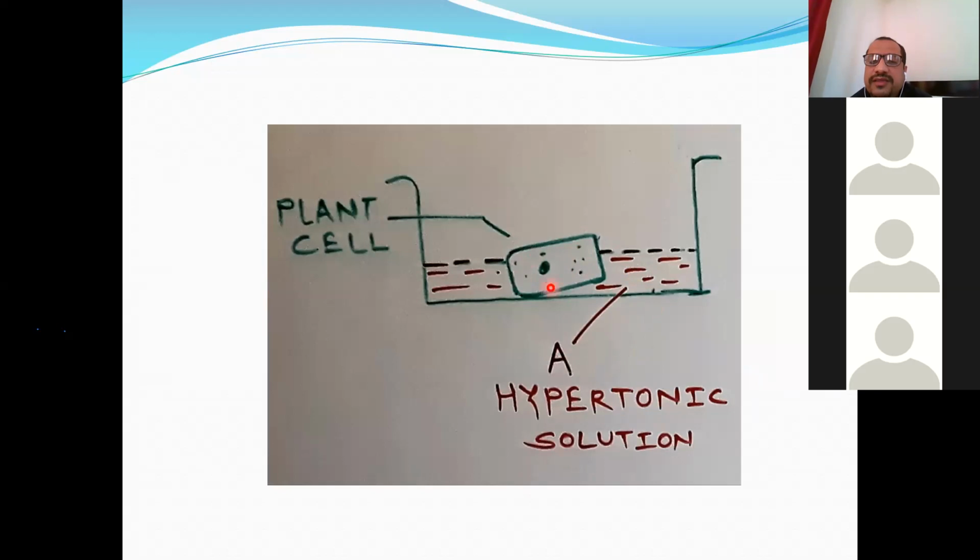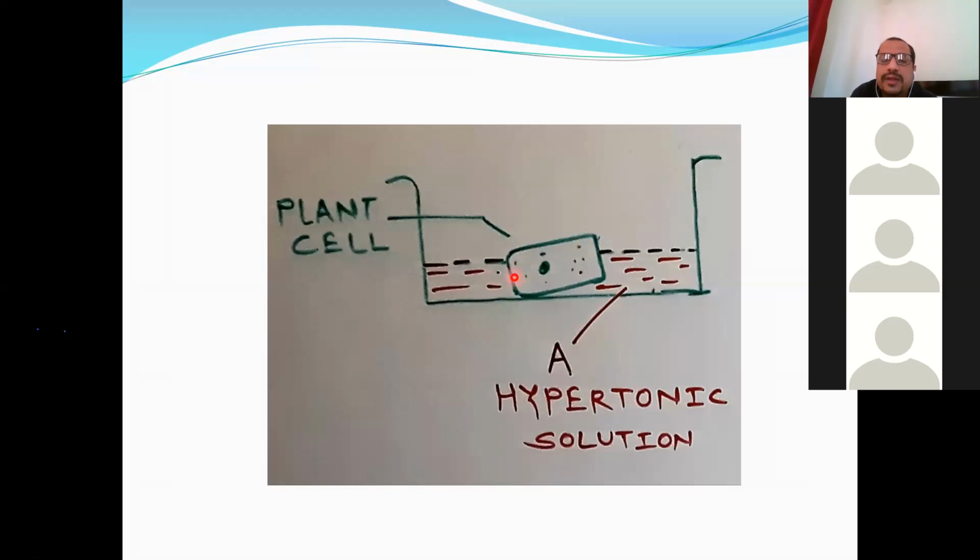So in this case, the plant cell acts as an osmoscope, an osmometer. And we know what happens in osmosis when two solutions of different concentration are separated from each other by a semi-permeable membrane.